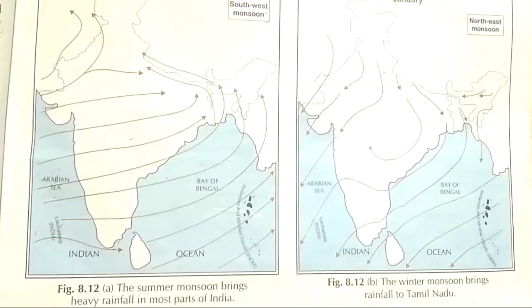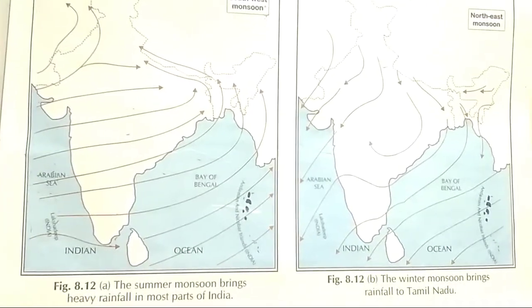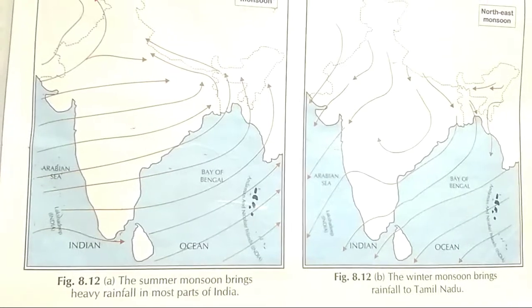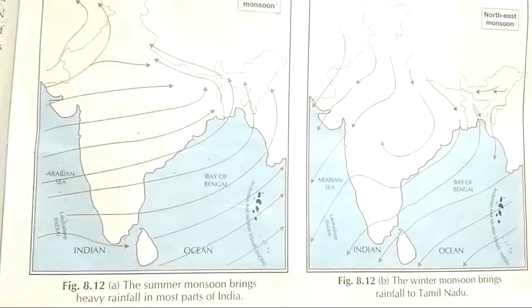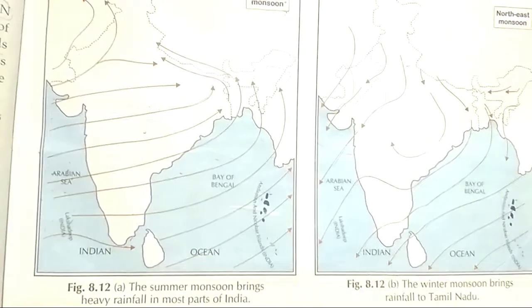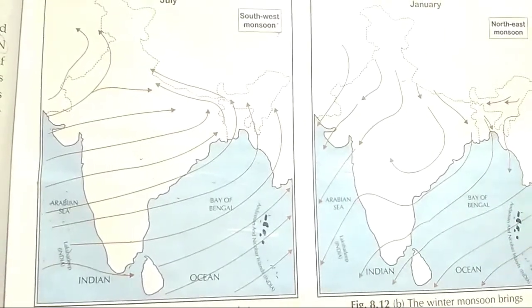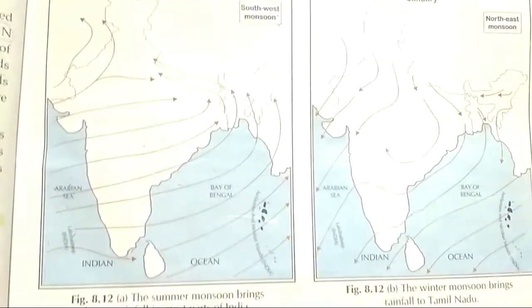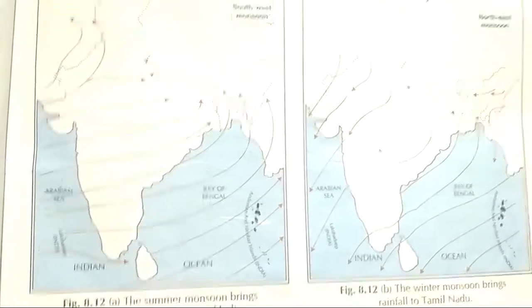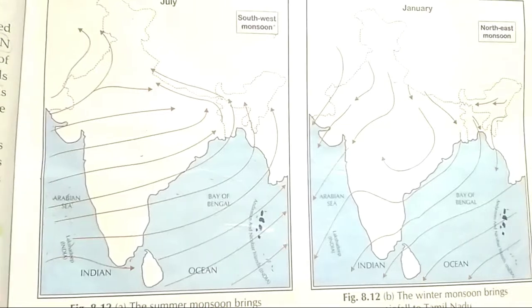So summer monsoon brings heavy rainfall in most parts of India. We can say almost the whole country gets rainfall in the summer monsoon. So we have discussed the summer monsoon. I hope you have understood properly. Now we will discuss the winter monsoon.